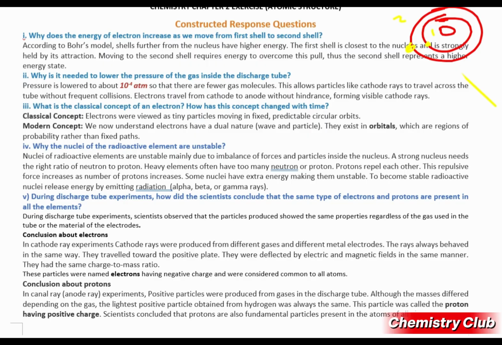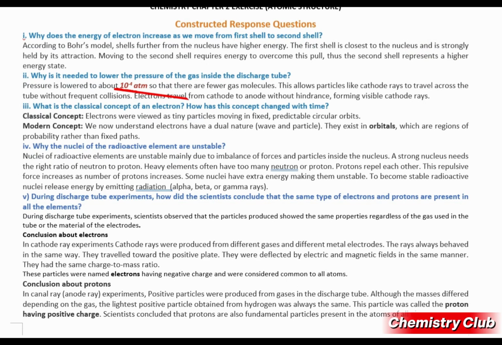So question number 2, why is it needed to lower the pressure of gas inside the discharge tube? The pressure inside the discharge tube is lowered to about 4.10 raised to power minus 4 atmosphere so that there are few gas molecules.